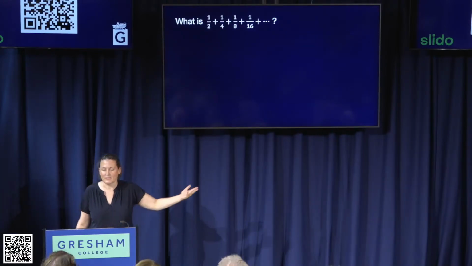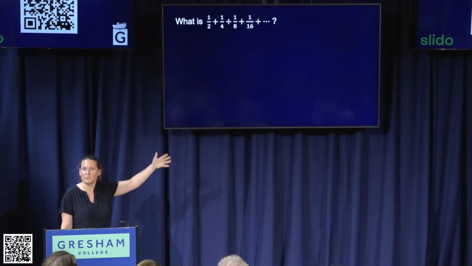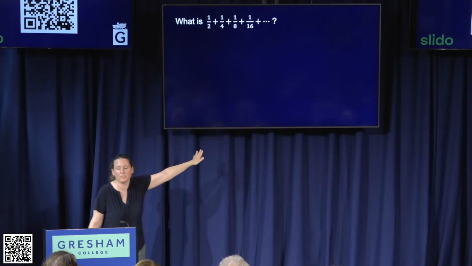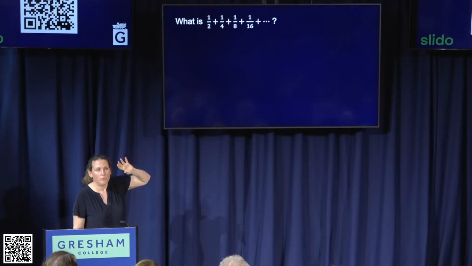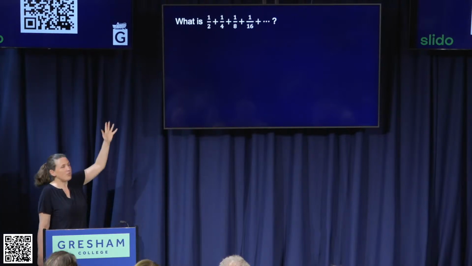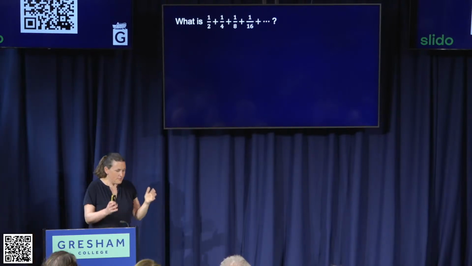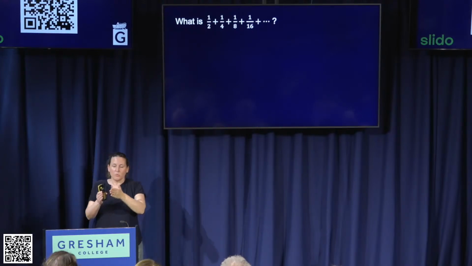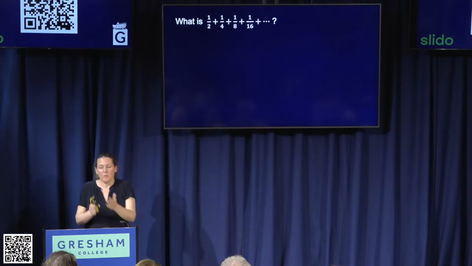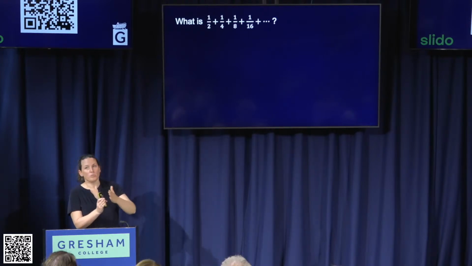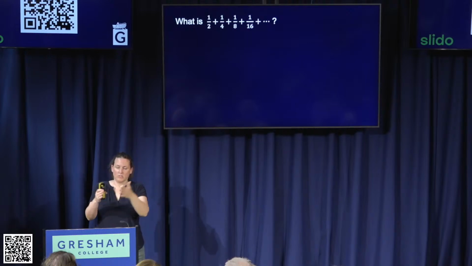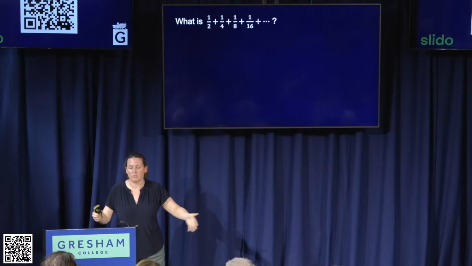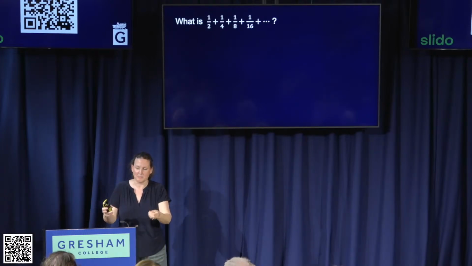Well, let's think about an example. So if I took a half plus a quarter plus an eighth plus a 16th, so 1 over the powers of 2, add those together, plus dot, dot, dot. What we do with this or other series is we say, well, obviously we can't actually add infinitely many numbers together. So we make better and better approximations. And what we do is to work out the sum to a given point. We'll call that a partial sum.